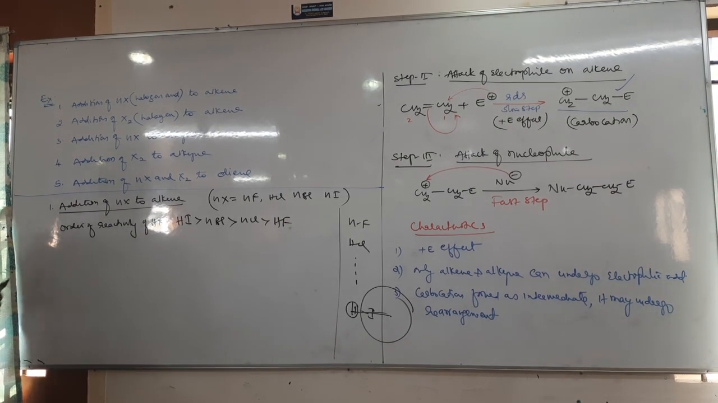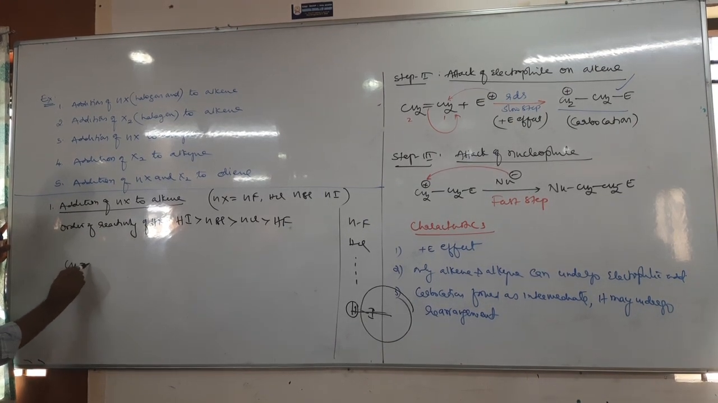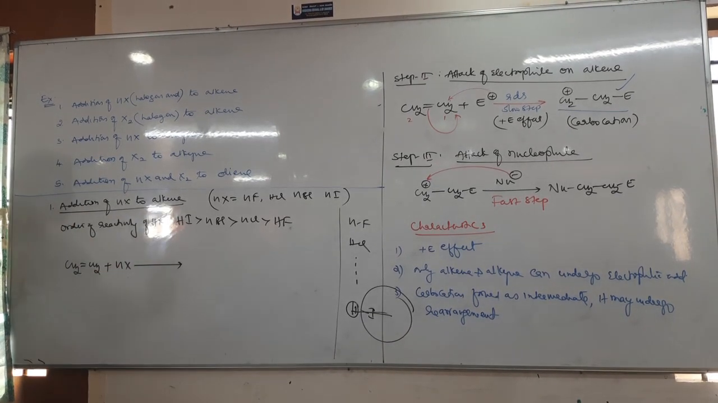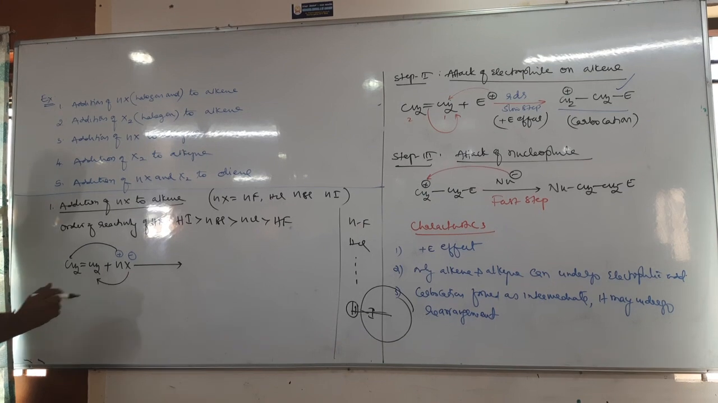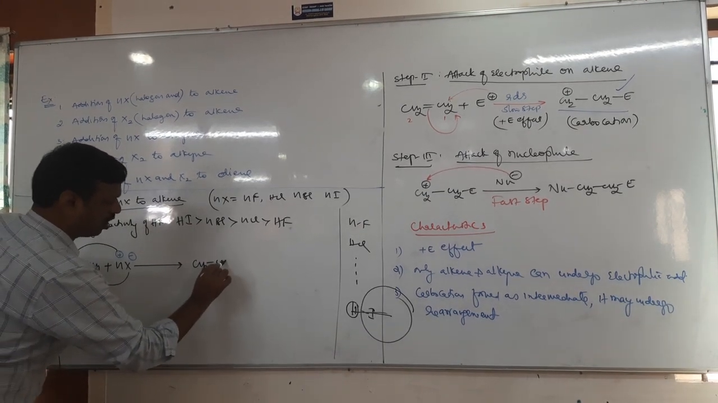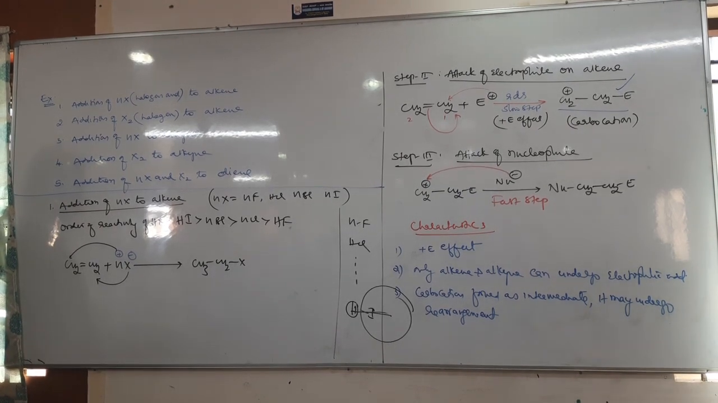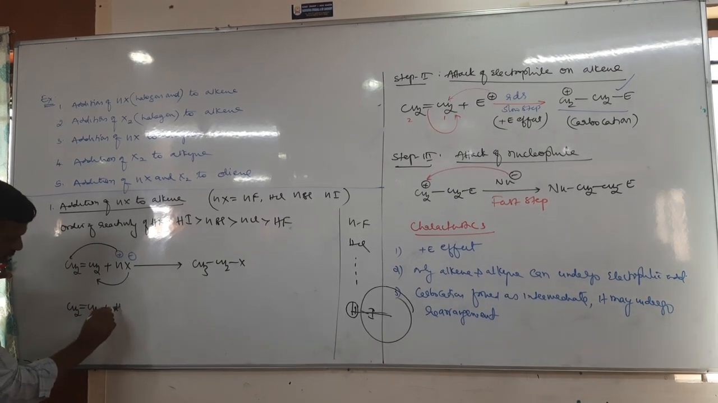Fine. Now let us see addition of HX to alkene. Let us take the same example. We have written the mechanism now. Alkene plus HX. Come on, tell me quickly, what do you get? H plus and X minus. H plus is added to one carbon, X minus to another carbon. What do you get? CH3 CH2 X. It is nothing but preparation of haloalkane. Yes or no? Next. Let us take ethene plus HCl.